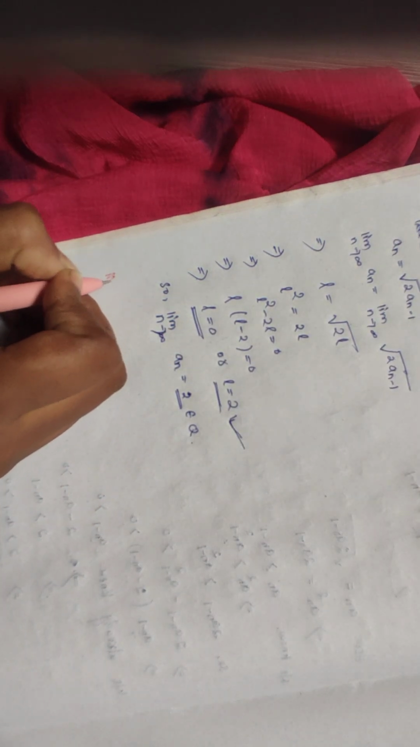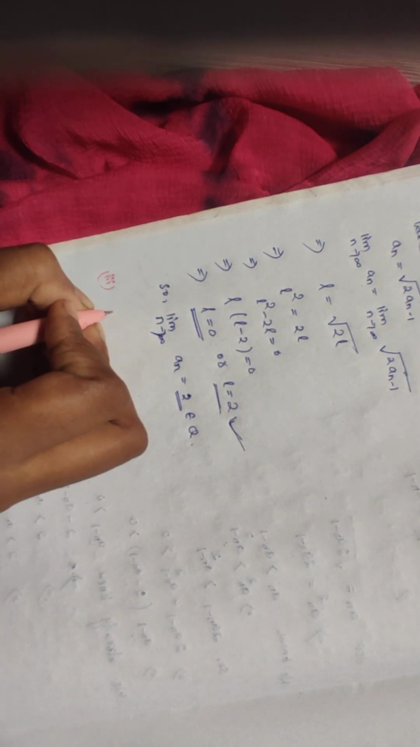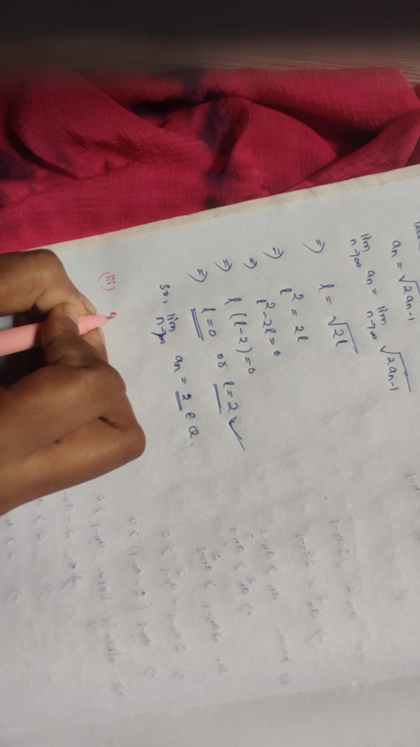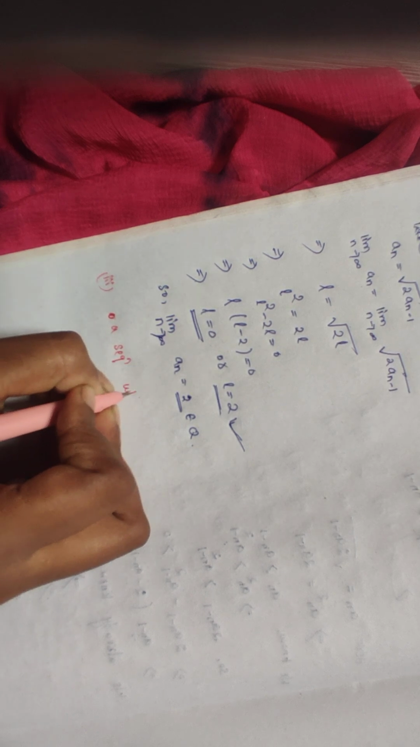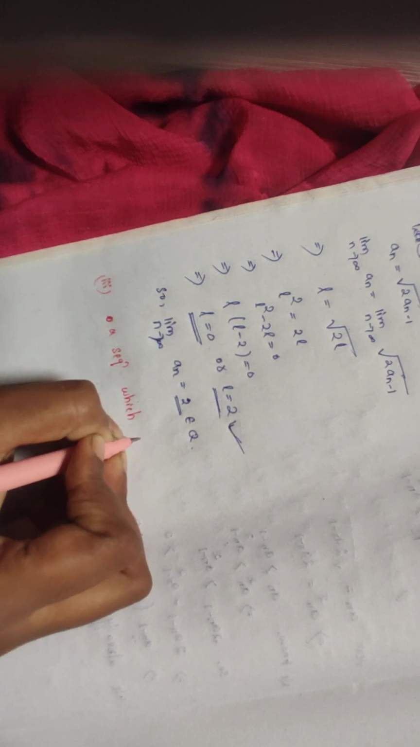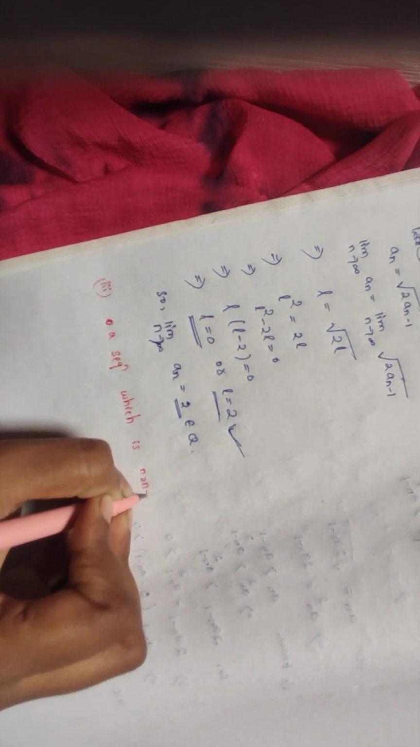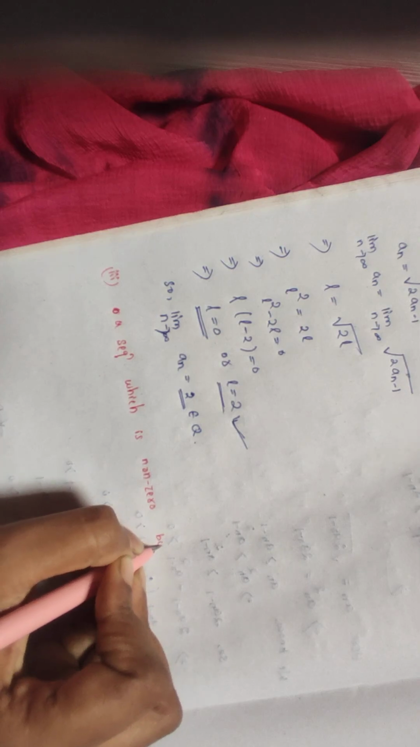So can you guys give me an example? Give an example of a sequence which is non-zero but converges to 0.